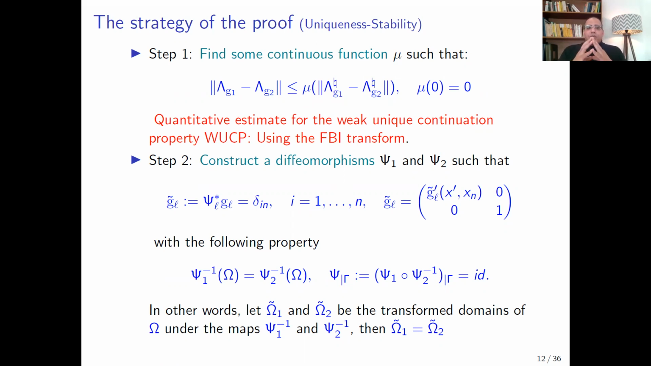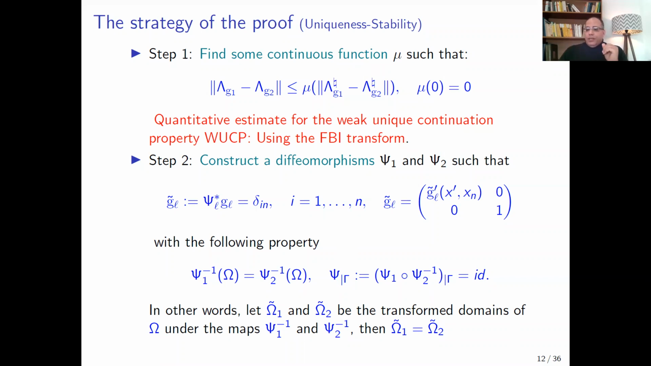In the second step, we need to construct two diffeomorphisms, psi1 and psi2, such that the pullback of the metric g1 or g2 by the diffeomorphisms psi1 and psi2 takes this special form. Moreover, the transformed domains of omega by the maps psi1 minus 1 and psi2 minus 1 must be the same. And finally, the diffeomorphism psi, which is given by this expression, fixes the boundary. Then the restriction of the diffeomorphism psi to gamma must be equal to the identity.